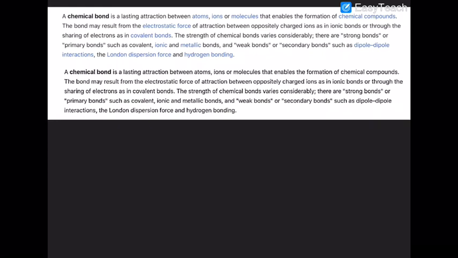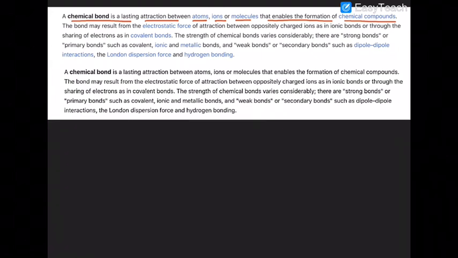Now, a chemical bond is a lasting attraction between atoms, ions, or molecules that enables the formation of a chemical compound.